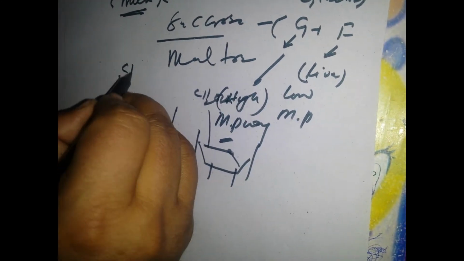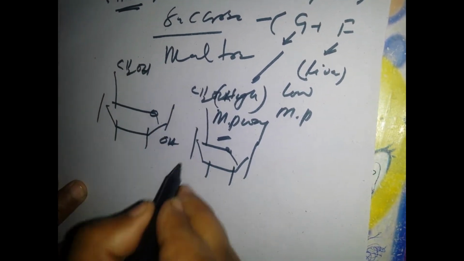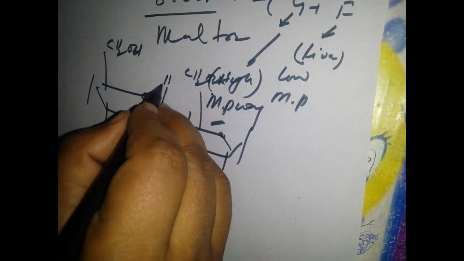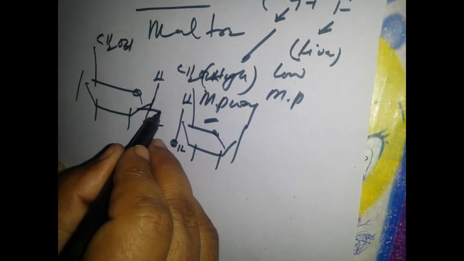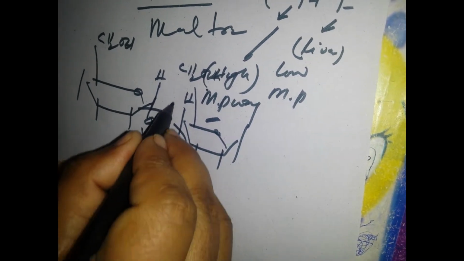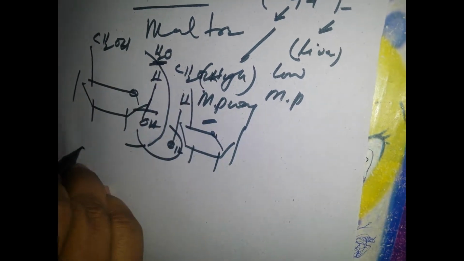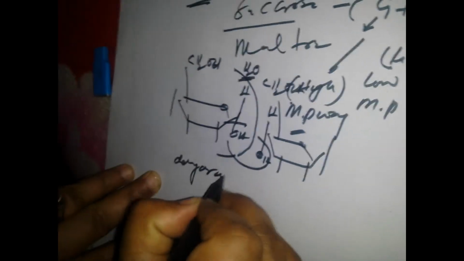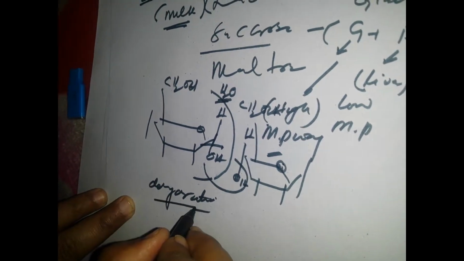H2O, again 6, CH2OH. Okay, here the OH, these two functional groups are very, very important. What happens? O and H of this one, they're going to form water, and we're going to remove it. This process is called dehydration. Why is it called dehydration? Because the water molecule is going to be removed.